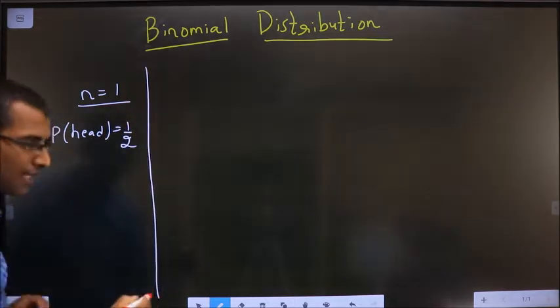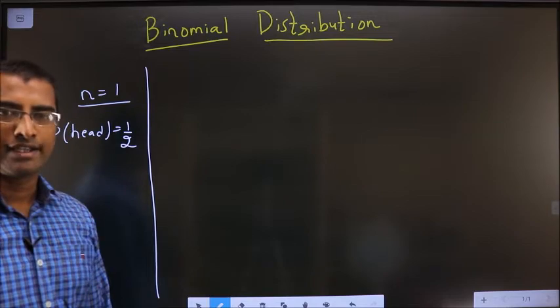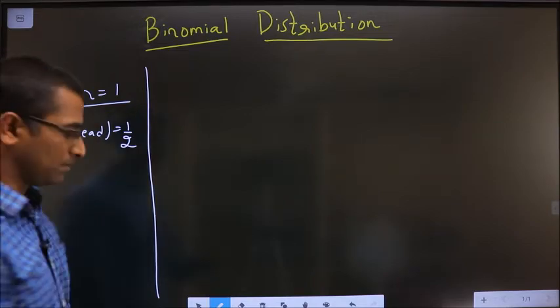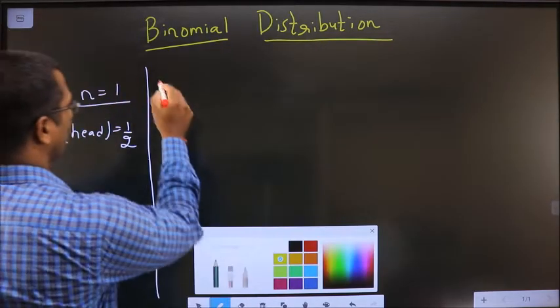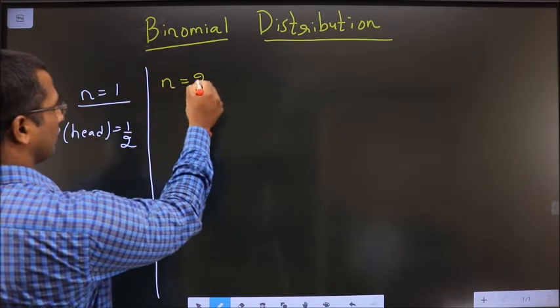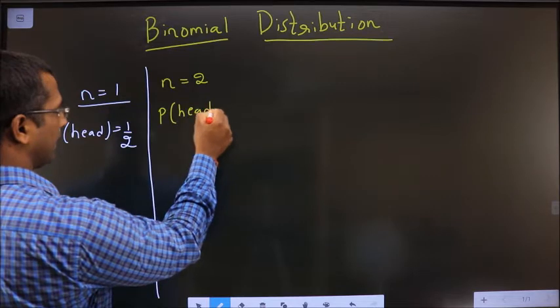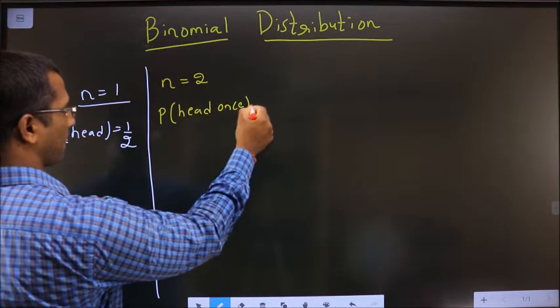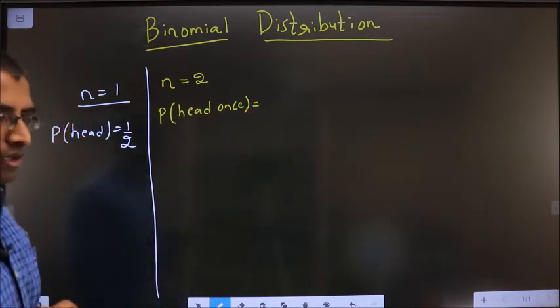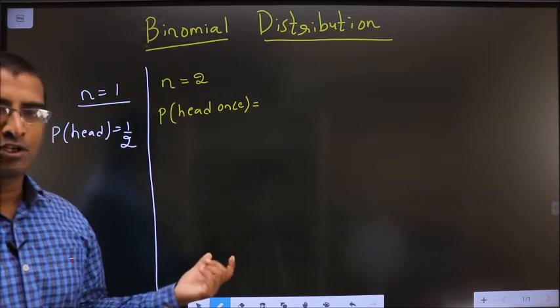Accepted? Right. Now let us say the coin is tossed 2 times, which means n is 2. In that case, what is the probability of getting head once? To find this probability, I need to draw the tree diagram.